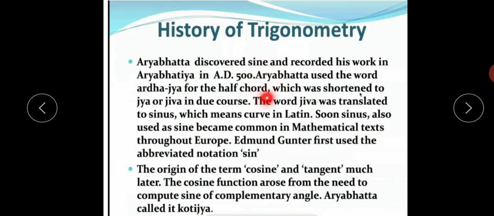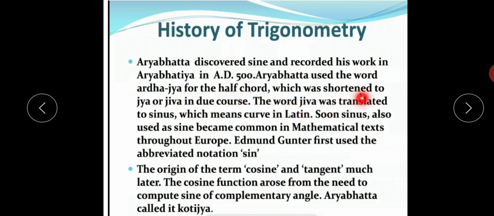It means half of the chord was called Ardhjaya by Aryabhatta, which was shortened to Jaya or Jiva in due course.